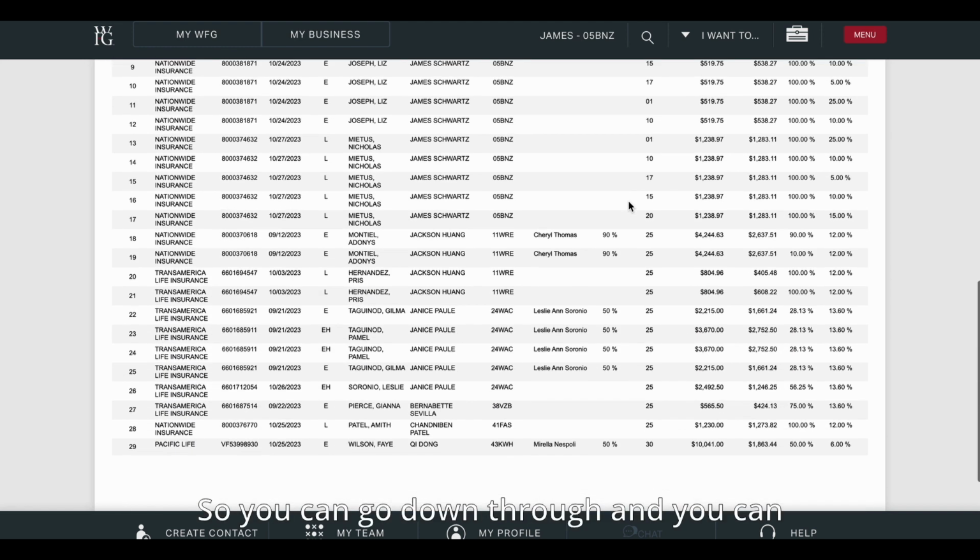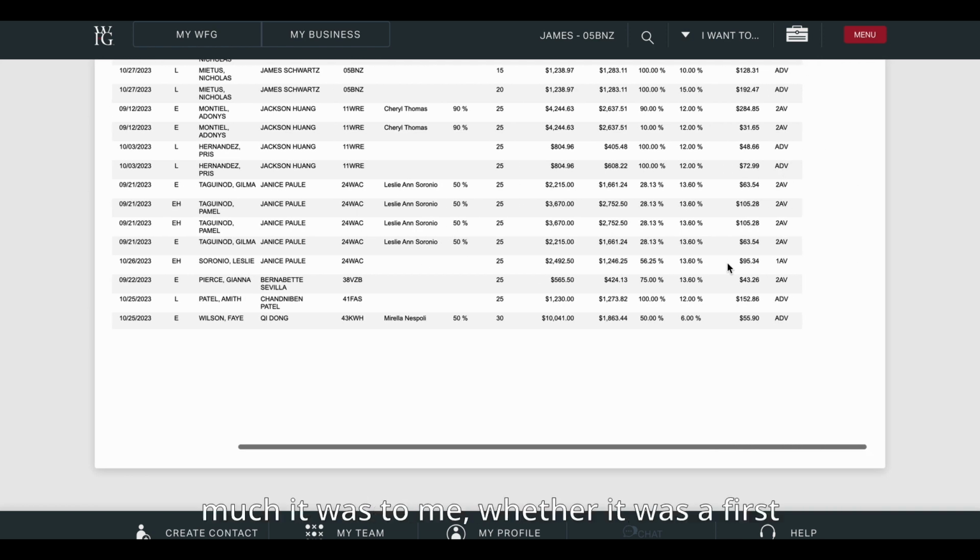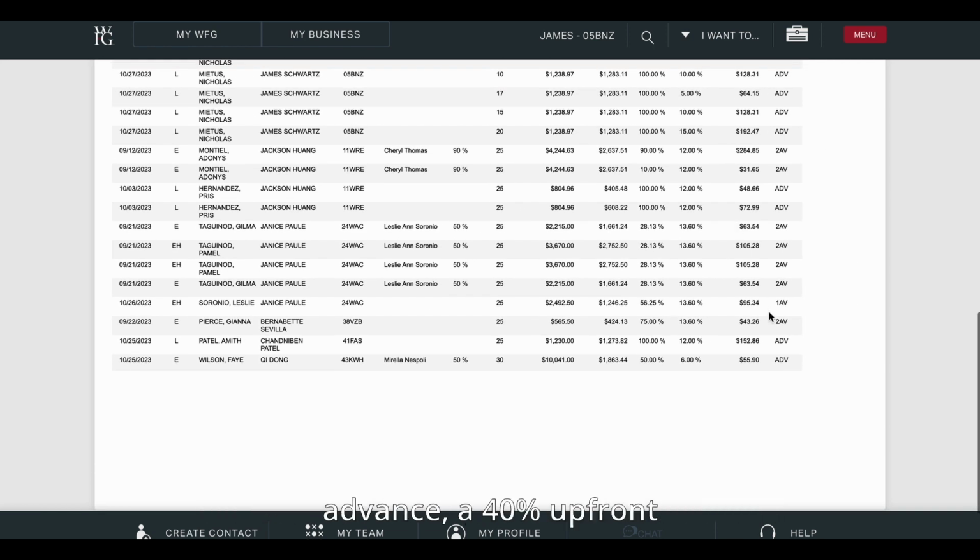So you can go down through and you can see if I split that case, who paid out what, how much it was to me, whether it was a first advance, a 40% upfront advance. As you know, that 40% is advanced upfront when the policy is written, 60% when the policy is placed in force. So the second advance came in for this one, right?